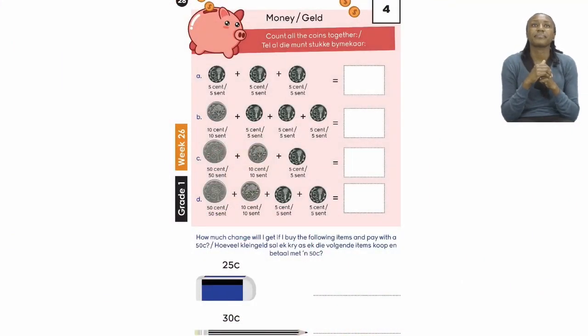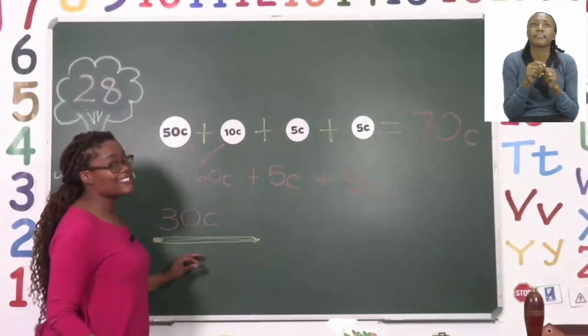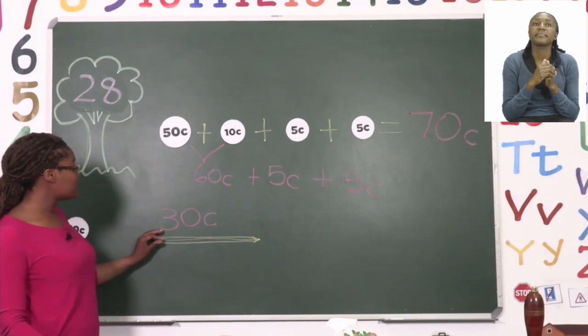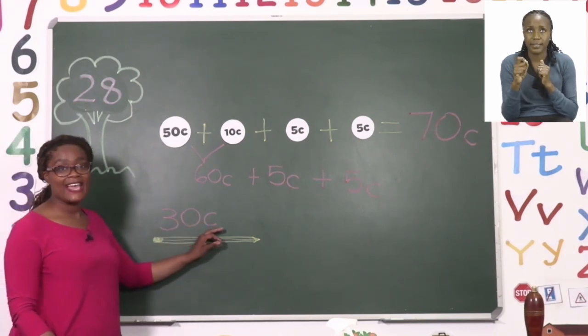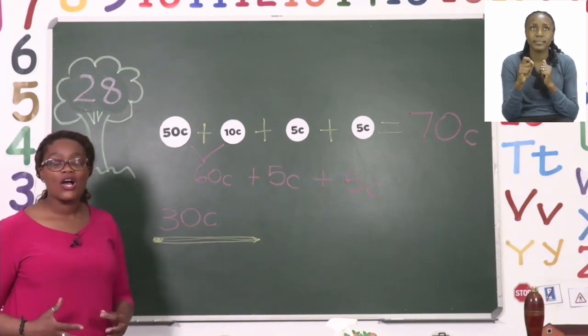For the second part of our exercise, it's asking, how much change will I get if I buy the following items and pay with 50 cents? We're going to do the pencil together. So let's take a look. Now the pencil is 30 cents. That's how much it costs.